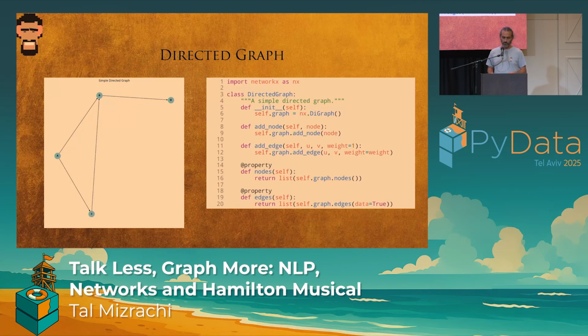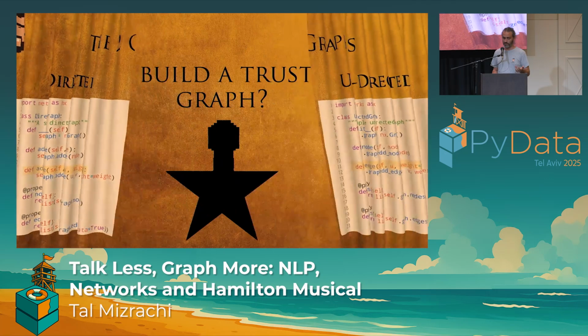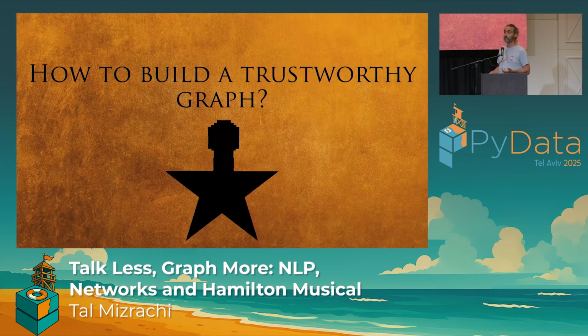Okay? So if we take a look at both of those classes, the one thing that I find super important in this case is the weights, right? Or defining how strong a connection between any two songs is. But Tal, I hear you say, how do we build a trustworthy graph? Okay. Good enough. How do we build a trustworthy graph?